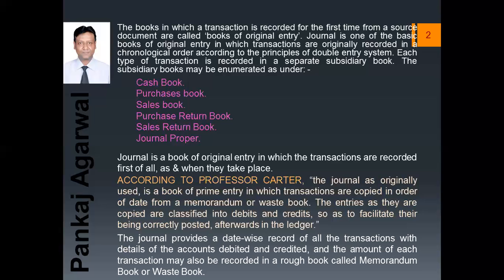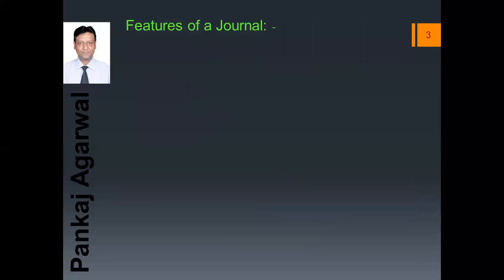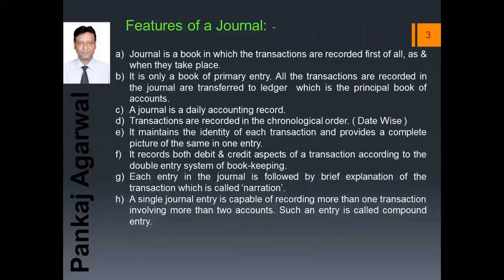So the journal provides a date-wise record of all the transactions with details of the accounts debited and credited. The amount of each transaction may also be recorded in a rough book, that is memorandum book or waste book. So what are the features of journal? Features are: journal is a book in which the transactions are recorded first of all as and when they take place. It is only a book of prime entry.